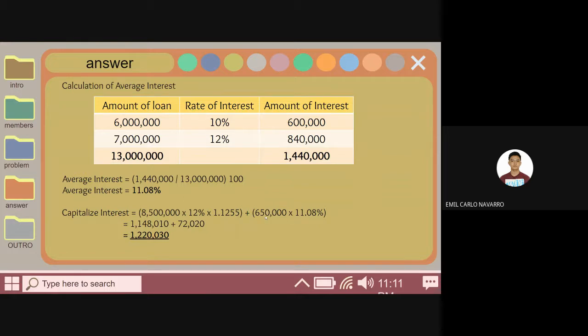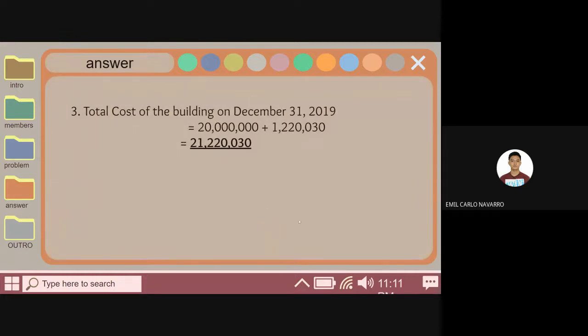Now we will proceed to requirement number 3, which is the total cost of the building on December 31, 2019. We have 20 million plus the capitalized interest of 1,220,030, which is equal to 21,220,030.